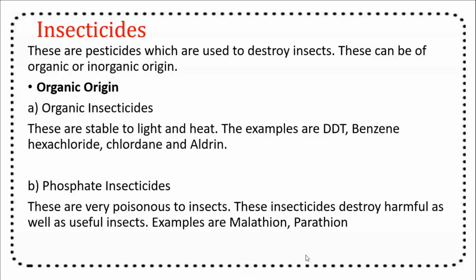Phosphate insecticides. These are very poisonous to insects. These insecticides destroy harmful as well as useful insects. Examples are malathion and parathion.